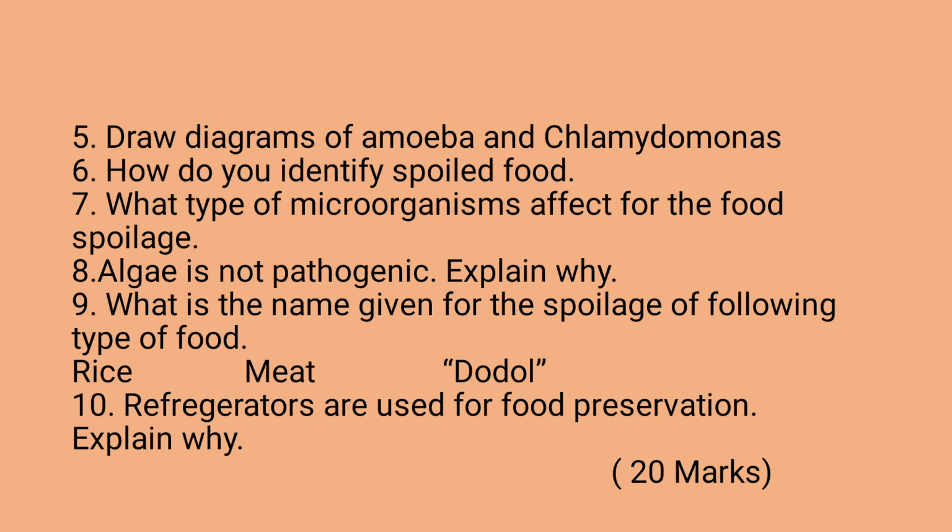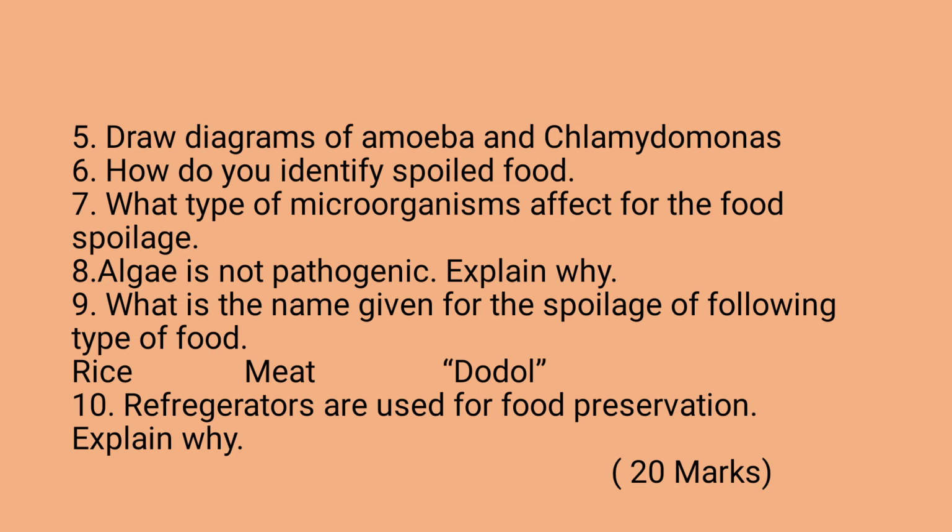Then question number 9. What is the name given for the spoilage of the following types of food? Rice contains carbohydrates, so the spoilage of carbohydrate food we call fermentation. Meat contains protein.